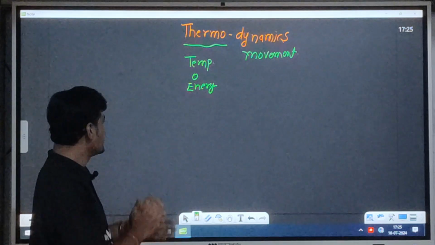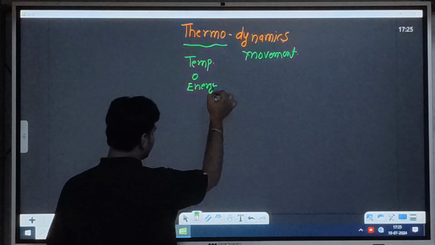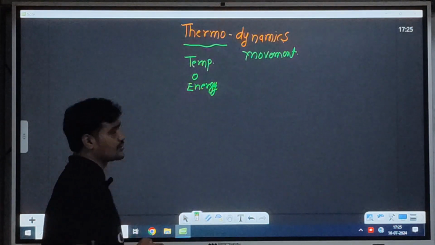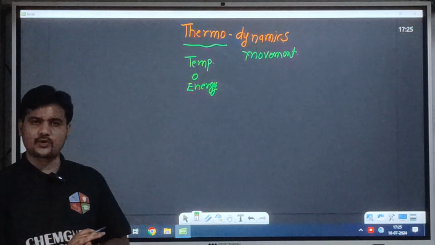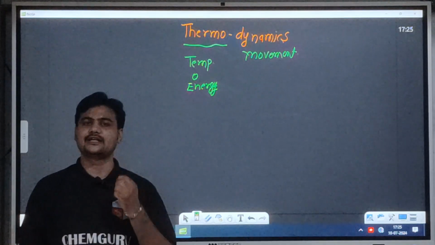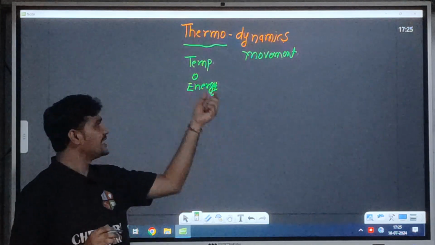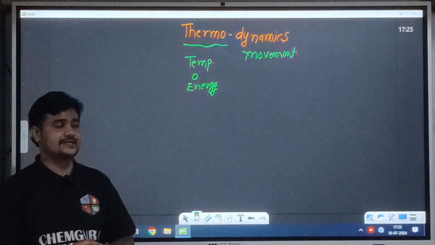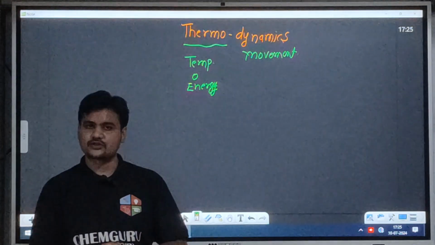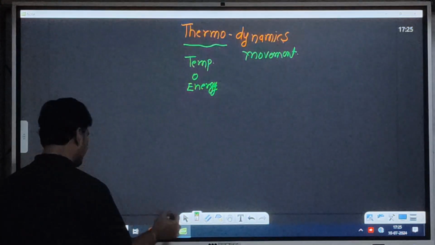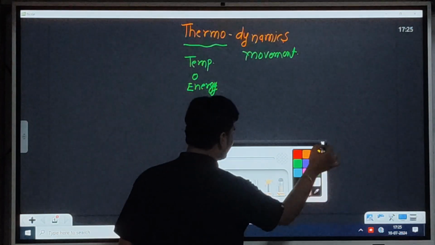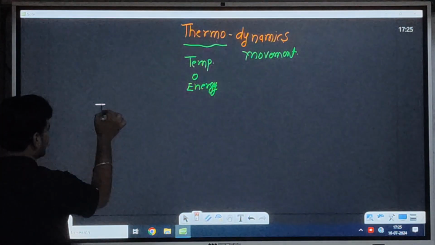Whatever is changeable. So without wasting any time, today I will cover the different types of process, and then I will cover the work done calculation. Thermodynamics is very simple: the energy in the form of temperature is moving from one to another. So what is a thermodynamic process? Let me describe the different thermodynamic processes.